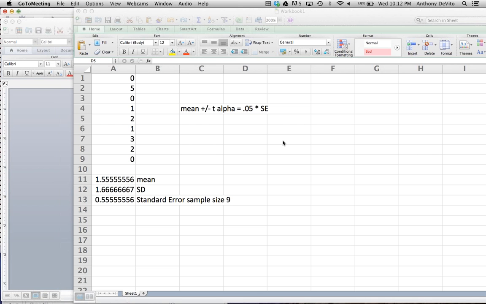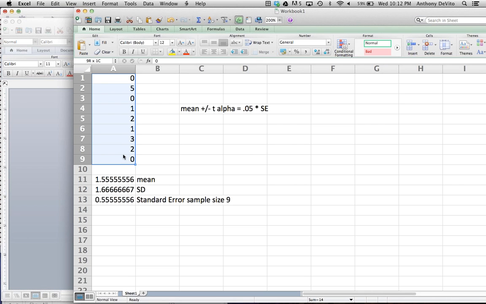The point estimate is the value that you're predicting the mean to be, based on this sample. Remember, the reason we're sampling is we're trying to predict the mean of the population, not because we really want to know the mean of those particular 9 people. So our estimate of the mean of the entire population is 1.55.